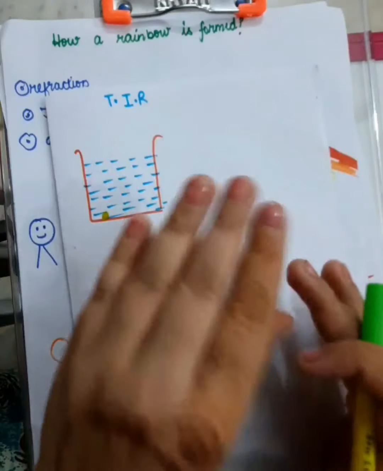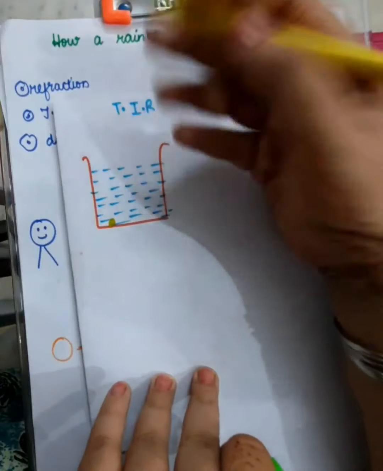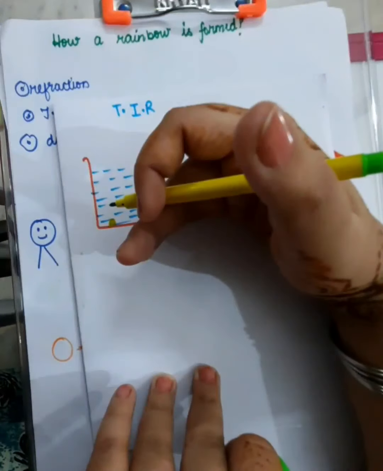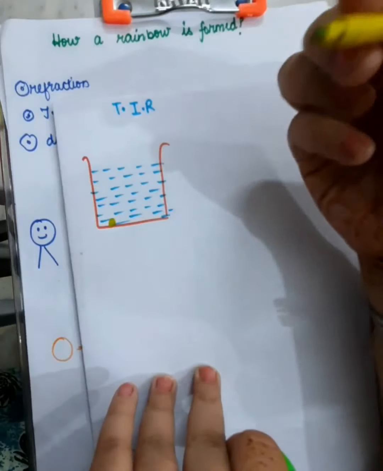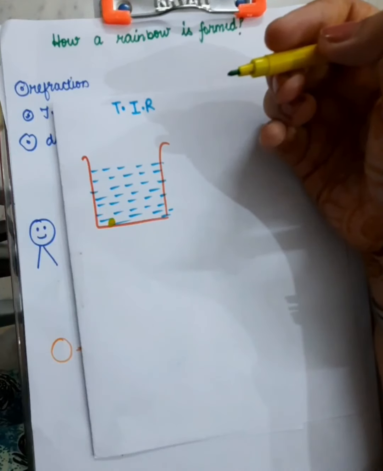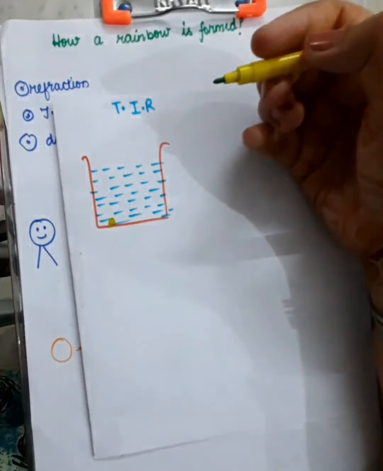Suppose it's a tank full of water. So now what is going to happen? You know that light is going inside this water, and there are many molecules of the water. We know that when light falls on the atoms and molecules, they try to scatter that light.